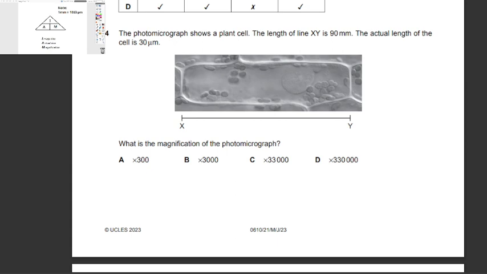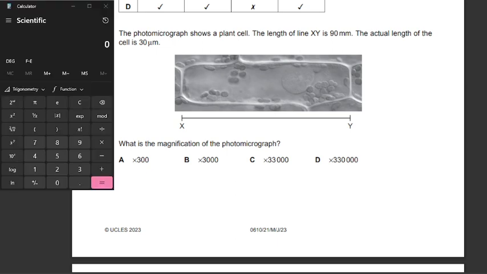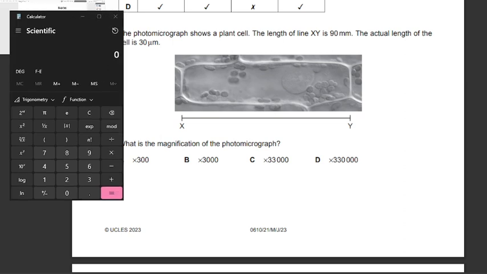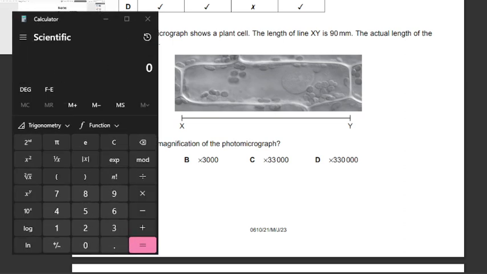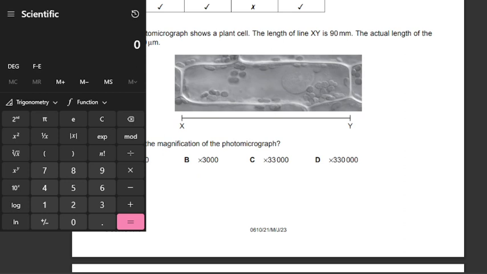So I'm going to take out my calculator. So let's divide: 30 micrometers divided by 1000 is 0.03.